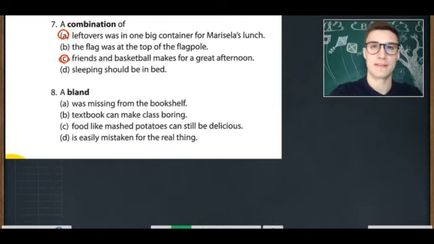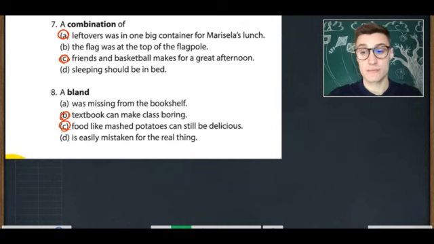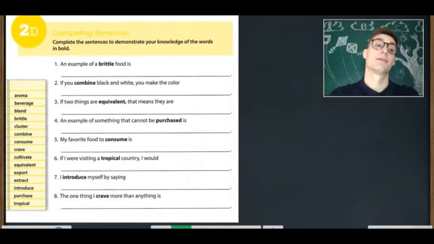Which are correct? A bland B textbook can make class boring. A bland C food like mashed potatoes can still be delicious. Next up, we have some questions.